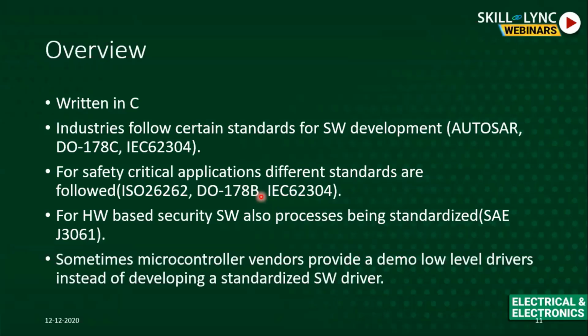So based on the application, there is also something called safety criticality analysis. Different industries follow their own criticality standards. They categorize it as criticality level A, level B, C, D, and so forth. And based on the criticality level, you also add some more safety features and do some additional checks. For these also, many standards are followed, like ISO 26262, DO-178B, 62304, and so on.